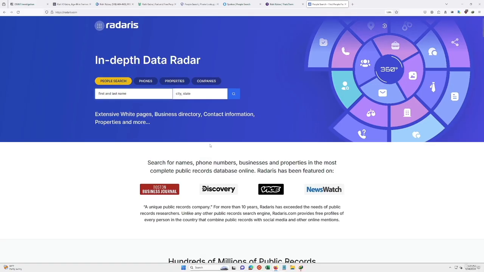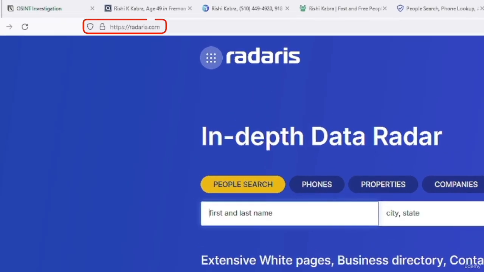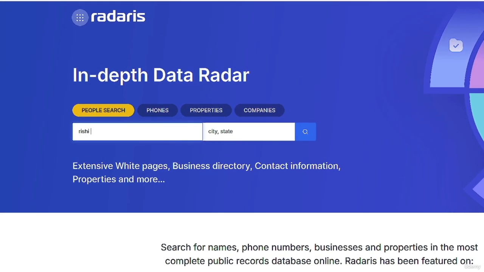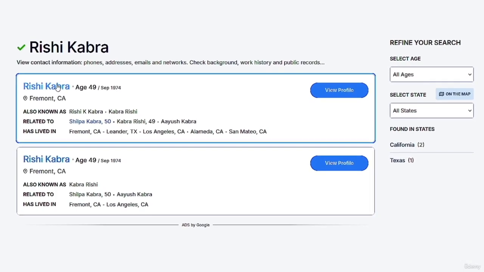So if I scroll down, I can see his LinkedIn profile. The last website that I would like to show you is called Radaris. It allows you to search by name, by phone numbers, properties, and companies. So I'm just going to add the person's name. And here is Rishi Kabra's information. I can click on View Profile to view additional information. But you have already seen this in True People Search and all other websites.